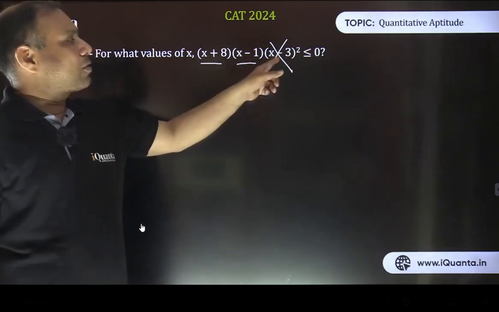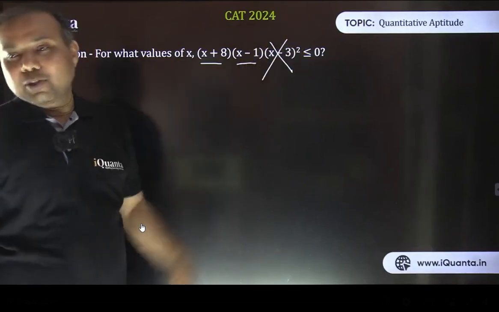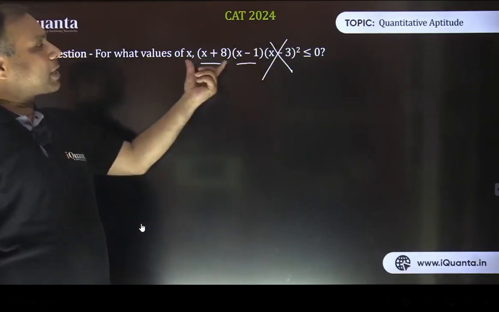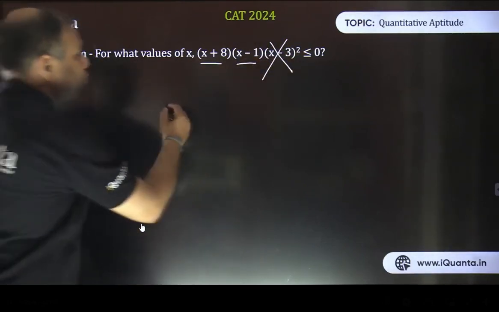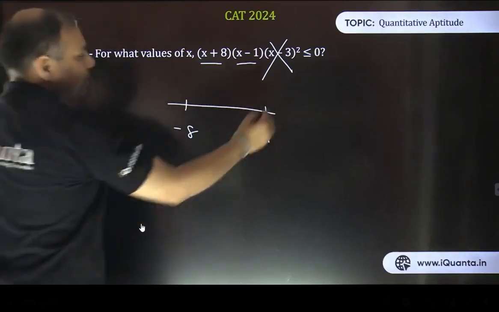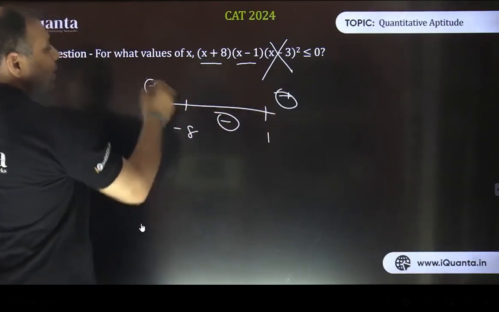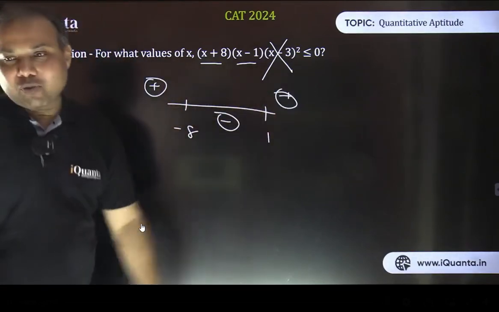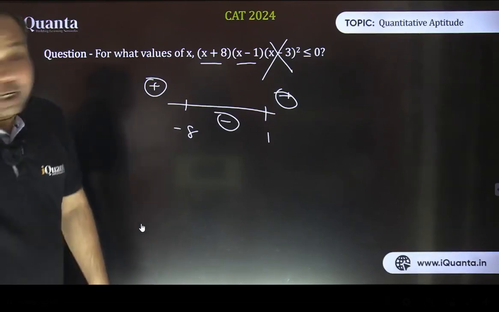Because this value is always going to be 0 or a positive number. So the remaining expression should be less than or equal to 0. That's the requirement. So minus 8 and 1 are the critical points. The value is positive here, negative here, positive here. Because we are looking for the negative part, minus 8 to 1 is the right answer. Including 3.